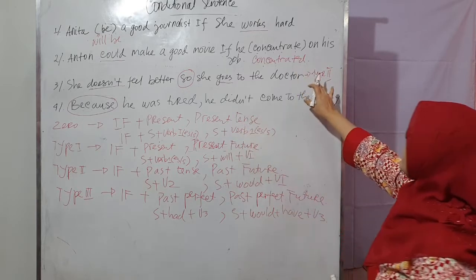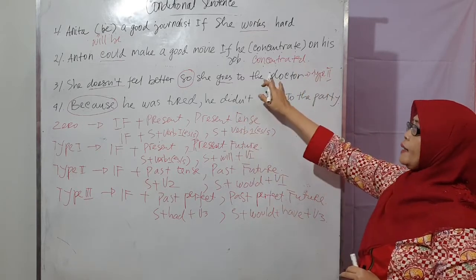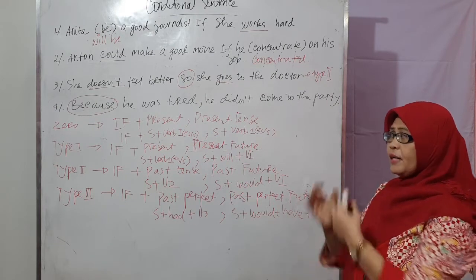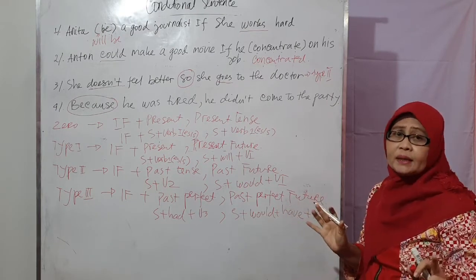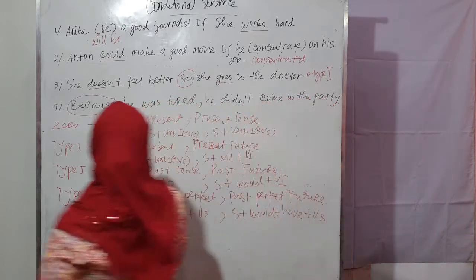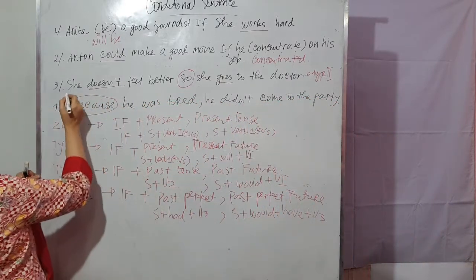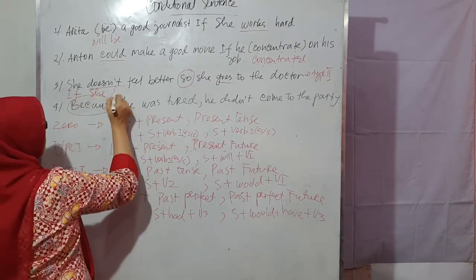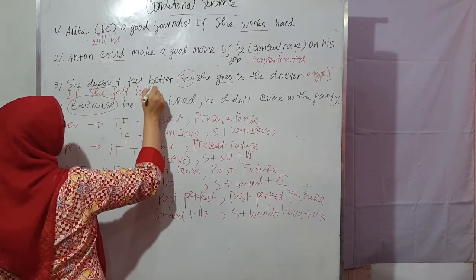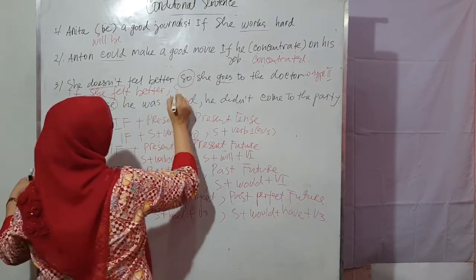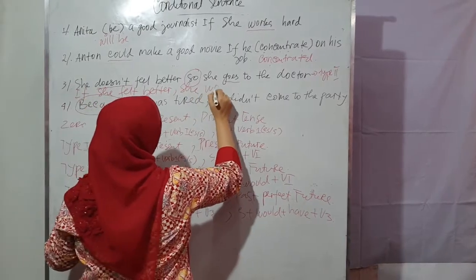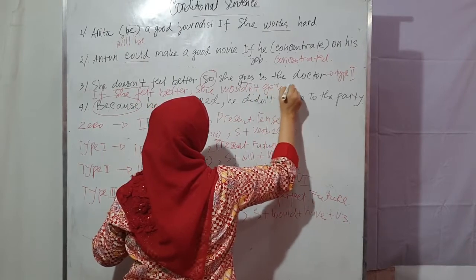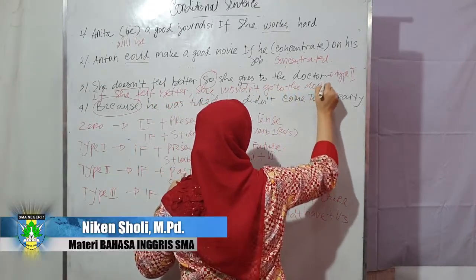Okay, so how to change the fact into conditional sentence type 2? That we must know. The conditional sentence must be opposite to the fact. So the sentence will become, if she felt better, she would not go to the doctor.